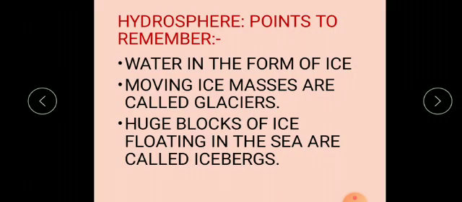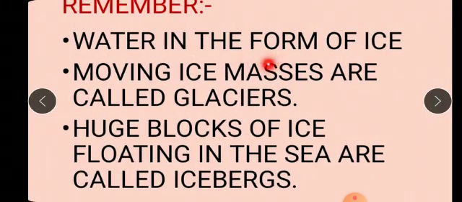Let's continue ahead. In the last slide, we saw some of the different forms of water, but there are some more forms in which we see water on the earth's surface. Which are those different forms then? Water in the form of ice. Okay, you see water in the form of ice also. You know very well, when ice melts, what you get? You get water, isn't it?